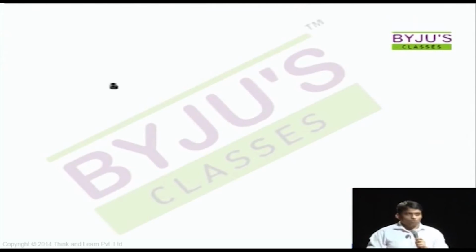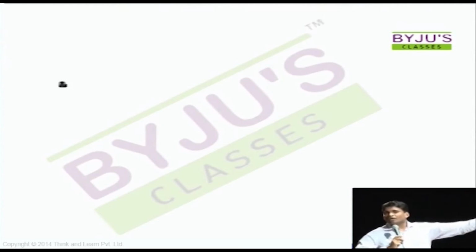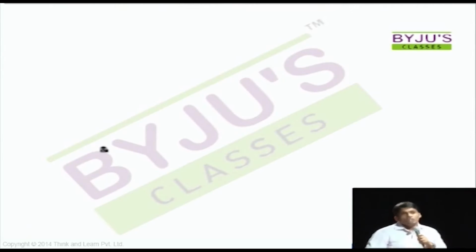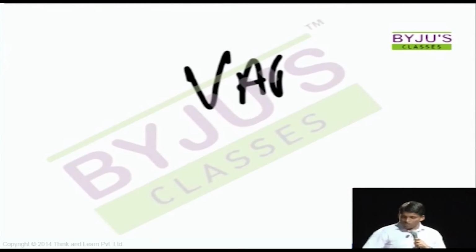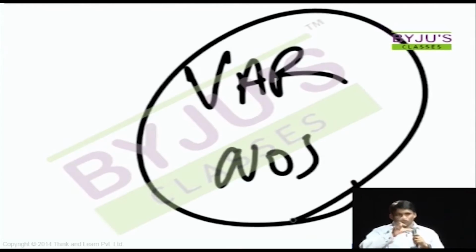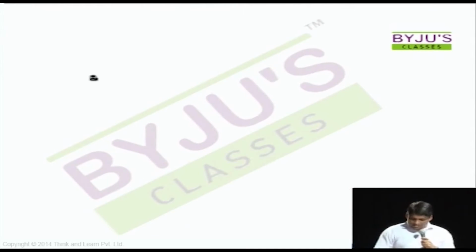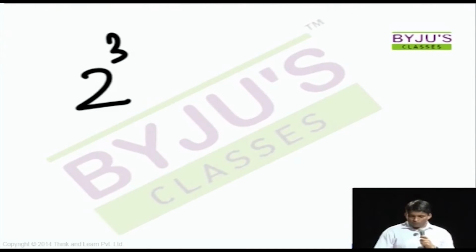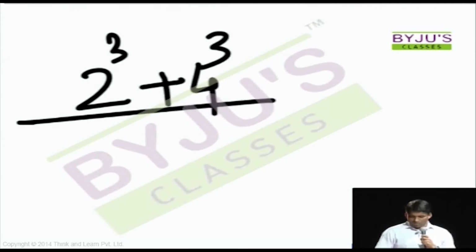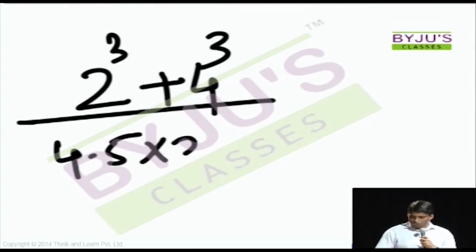I'll rewrite the question now in a different language. That is, here I'll end up using numbers. If questions are in variables, we need to use numbers. If questions are in numbers, we can use variables. And if questions are in words, convert them either into variables or into numbers. That's the only place where you need some more time. Converting words to numbers and variables. So, now the answer is as easy as this, right? Y is 2, so 2 cube. Z is 4, 4 cube. X is 4.5, Y is 2, Z is 4.